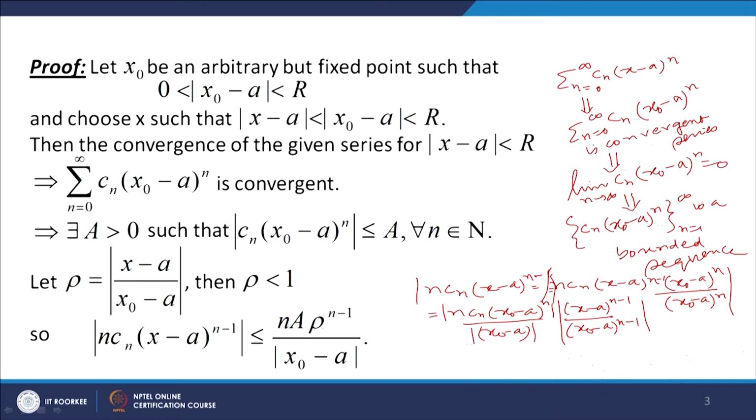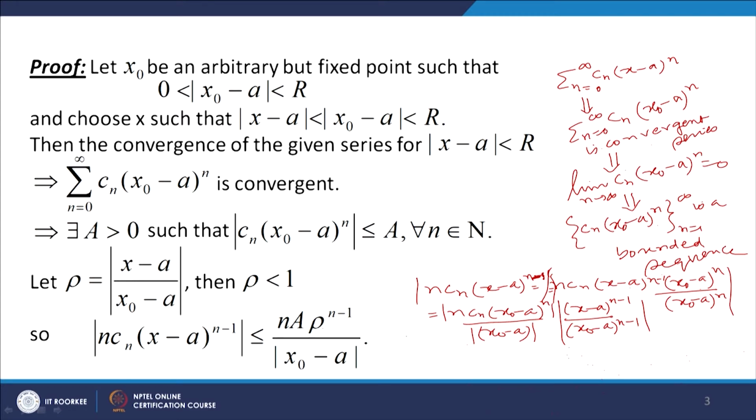So, what I mean is that you take the mod of n c n (x minus a) to the power n minus 1, n c n into (x minus a) to the power n minus 1, then you get mod of n c n (x minus a) to the power n minus 1 mod (x naught minus a) to the power n over (x naught minus a) to the power n, and you get mod of n c n (x naught minus a) to the power n over mod of (x naught minus a), and this is x minus a.